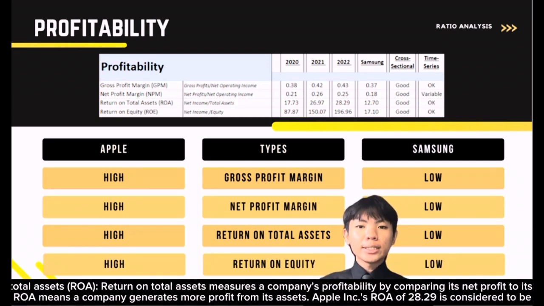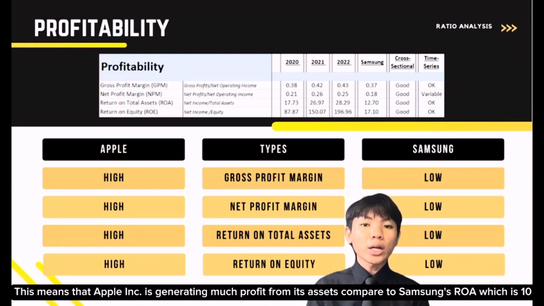Next is return on total assets, ROA. Return on total assets measures a company's profitability by comparing its net profit to its total assets. A higher ROA means a company generates more profit from its assets. Apple company's ROA of 28.29 is considered to be very good. This means that Apple company is generating much profit from its assets compared to Samsung's ROA, which is 10.3.